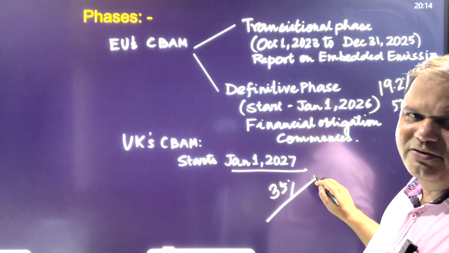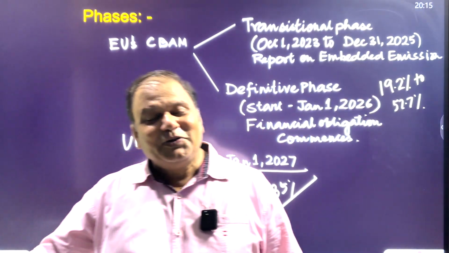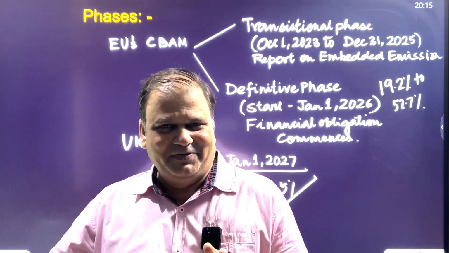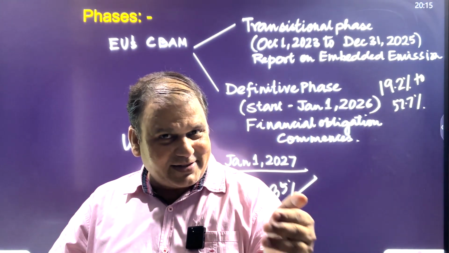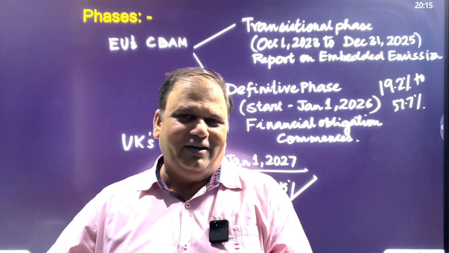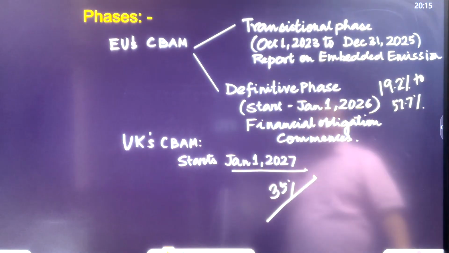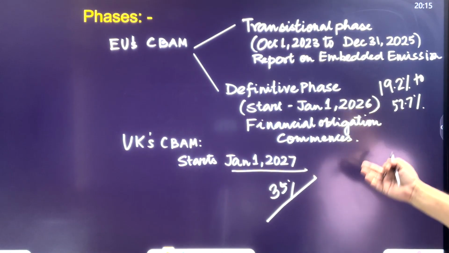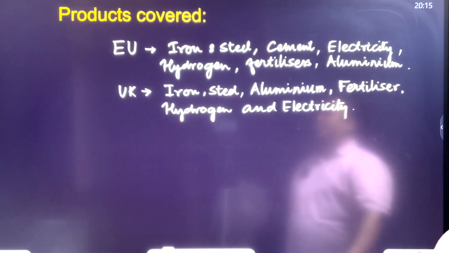That's the problem that developing countries like India would be facing. So it means that the decarbonization burden from the global north is being shifted to the global south under the carbon border adjustment mechanism. So we talked about phases, we talked about what kind of tax it is. Now let's see another thing. What are the products covered?